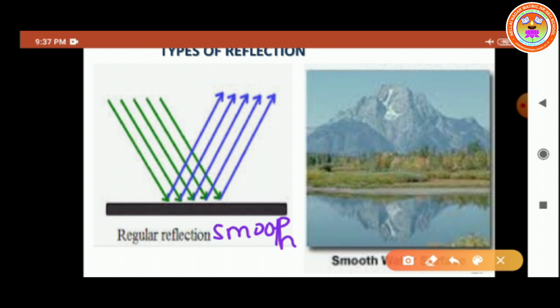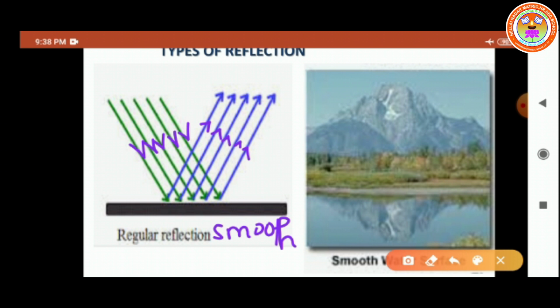So a beam of light falls on a smooth surface and it is reflected. We already studied reflection, isn't it? So after reflection, the reflected rays will be parallel to each other. See the diagram also. The green rays are the incident rays, and after reflection the reflected rays are also parallel to each other, isn't it? The angle of incidence and the angle of reflection of each ray will be equal.